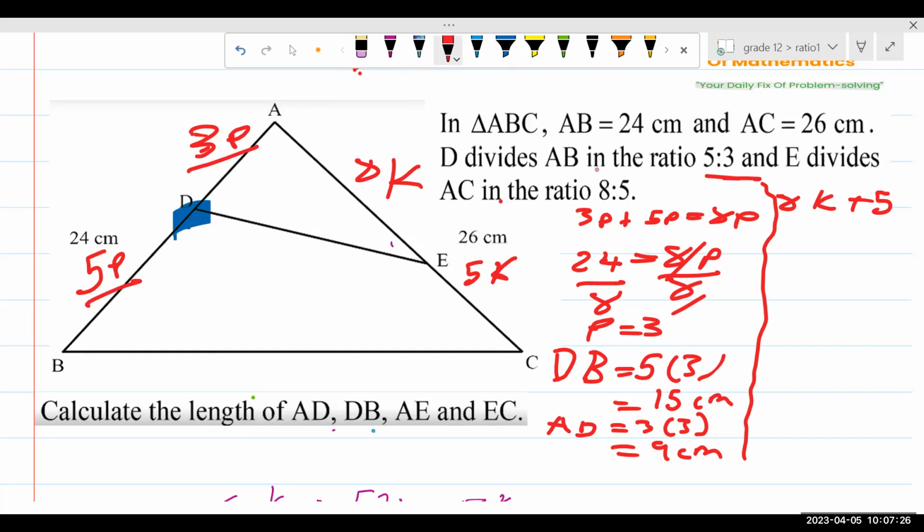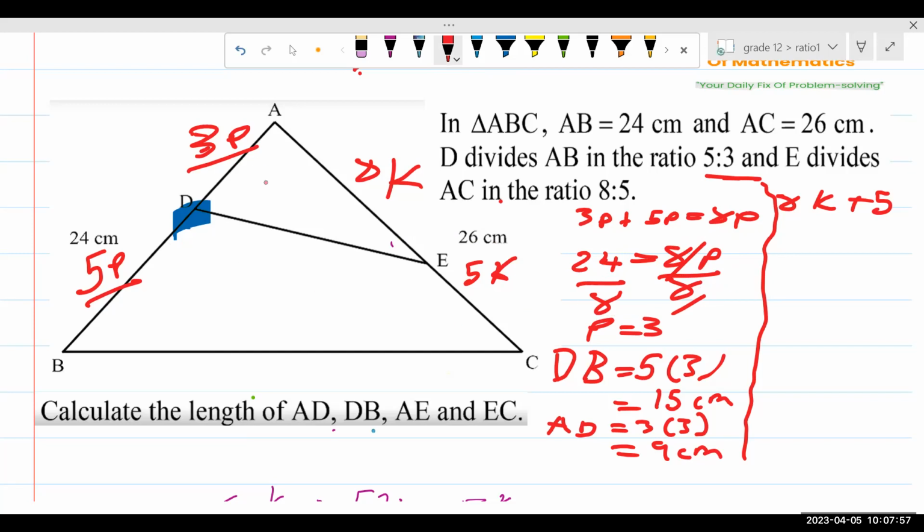So to get P, we have 24 equals the sum of the two ratios. So it's 3 plus 5 equals 8P, which means 24 equals 8P. So we make P the subject. We divide by 8, then P equals 3.